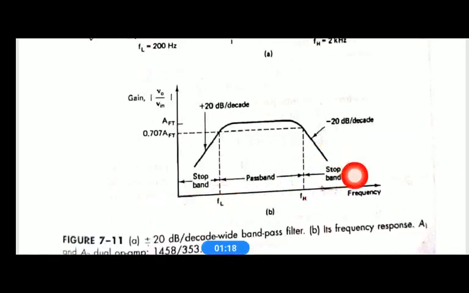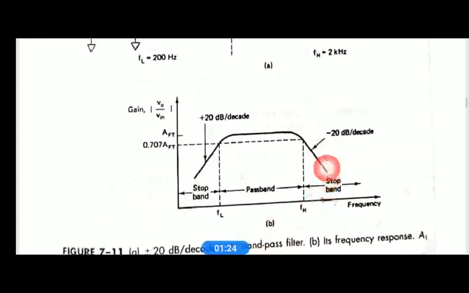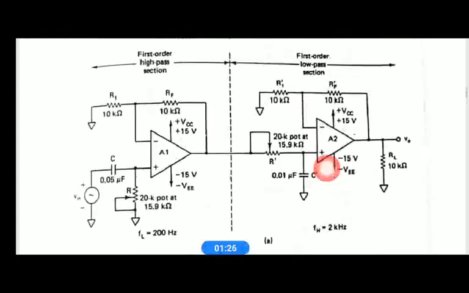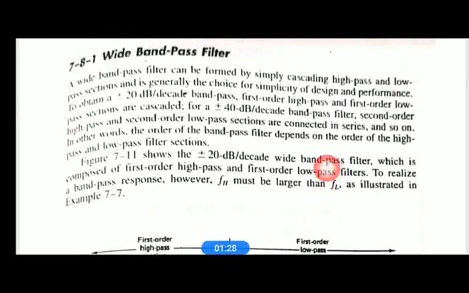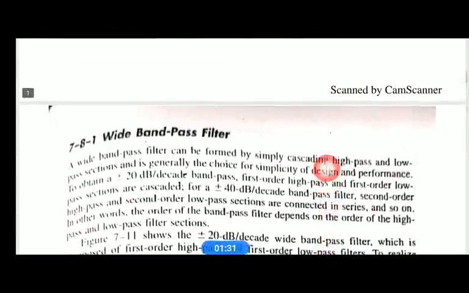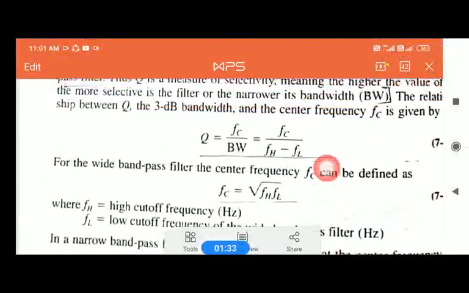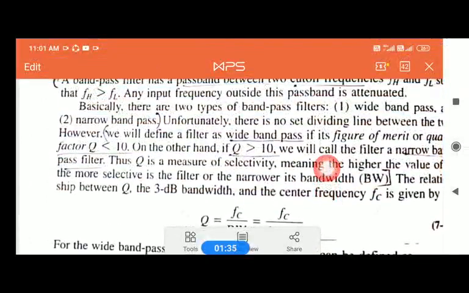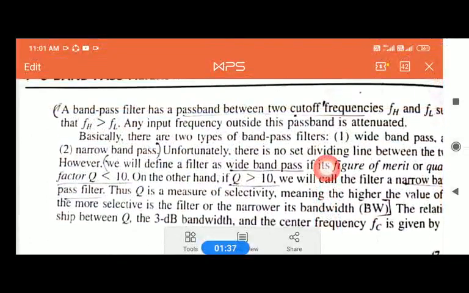Therefore it has two stop bands, below FL and above FH. So we say it passes a band of signal frequencies and blocks and attenuates everything outside this band.